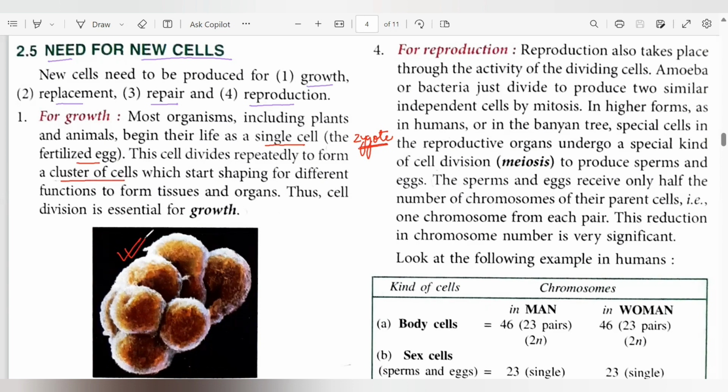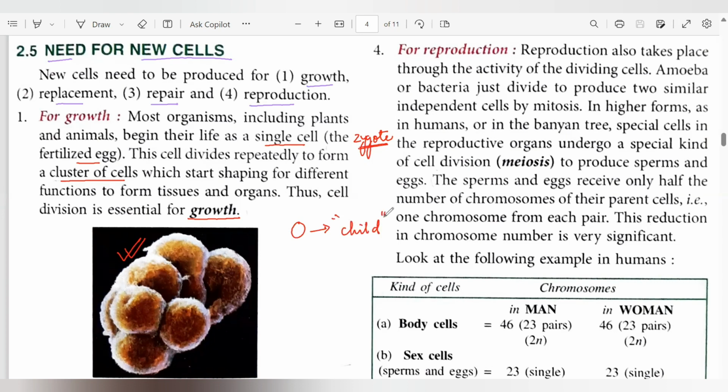You can see over here, there's a cluster of cells. Now, this cluster of cells will start taking shape. There will be formation of tissues and organs. And ultimately, there is a formation of an individual. So this cell division is very essential for growth. So see how we have started from a single cell and how the cell transforms itself into a human being.